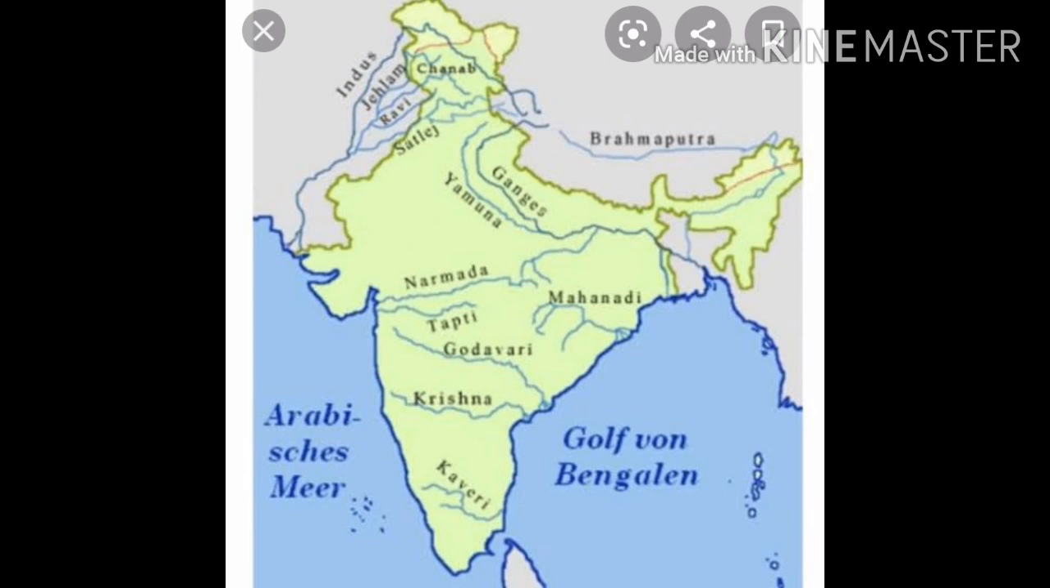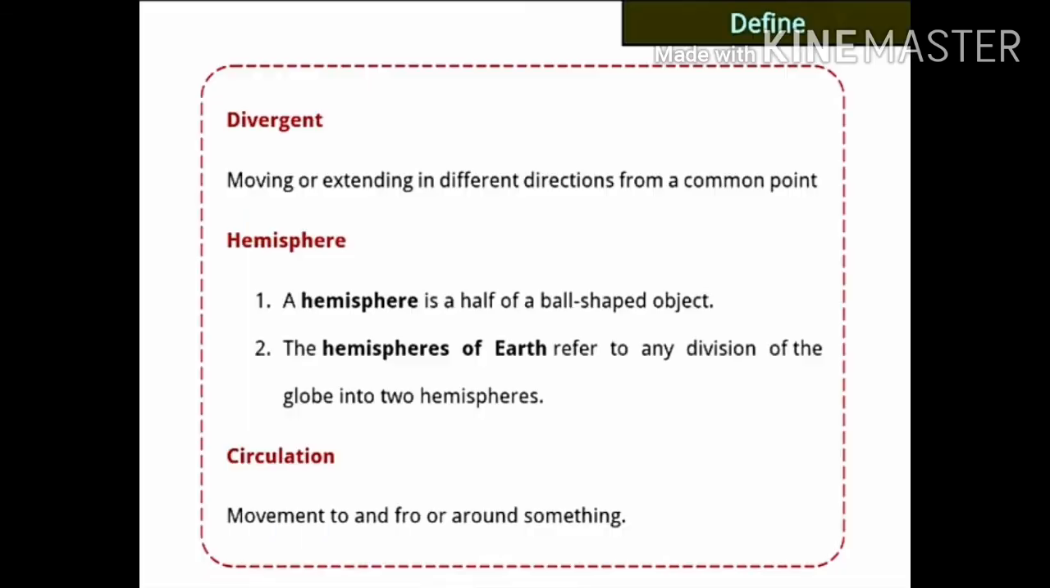Now, we will define three words here. First is divergent, second one is hemisphere and third one is circulation. Divergent we have already seen previously, still we will see: moving or extending in different directions from a common point. From one common point, moving in the opposite direction, different direction. So, moving or extending in different directions from a common point is known as divergent.